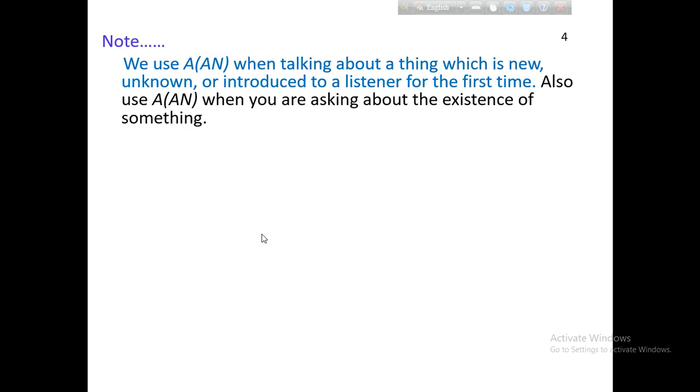Earlier we said a or an is used when you are talking about a thing in general. We again say that it is used for something new, unknown or introduced to a listener for the first time. We must use a or an when we are talking about a thing which is new, unknown or introduced to a listener for the first time.